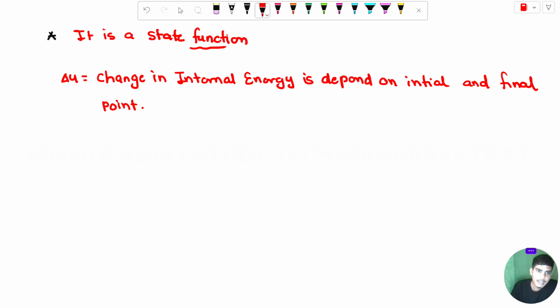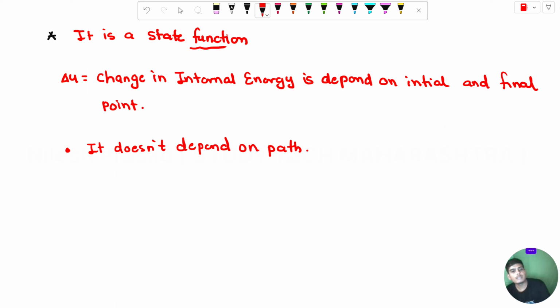And the second point is, it does not depend on the path function.